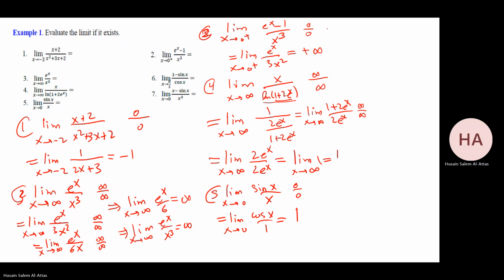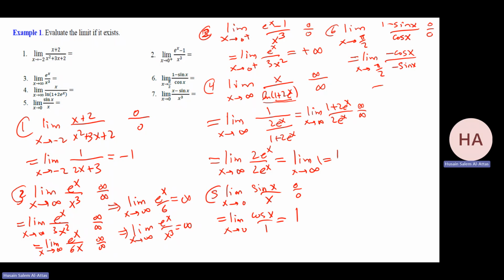6. Limit as x goes to pi over 2 of (1 minus sine x) over cosine x. Substitute. You have 0 over 0. Sine pi over 2 is 1, so it will be 0 over 0. I can apply L'Hopital's rule. That gives me what? Minus cosine x over minus sine x.